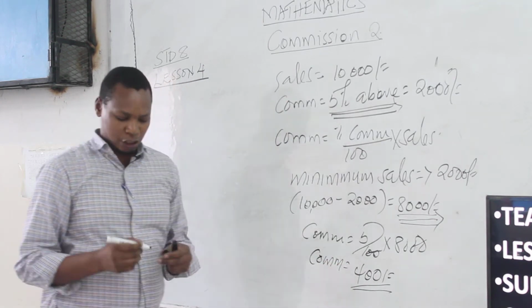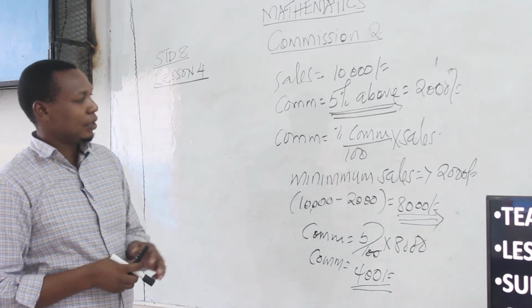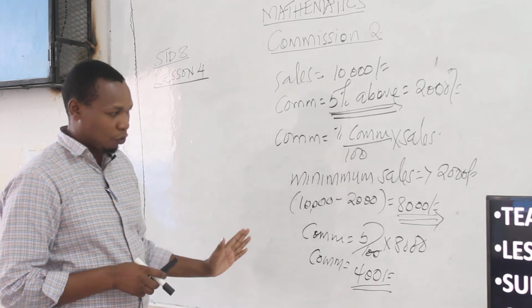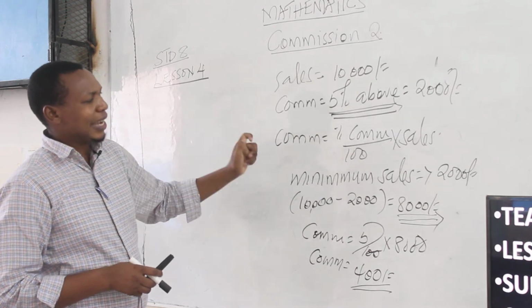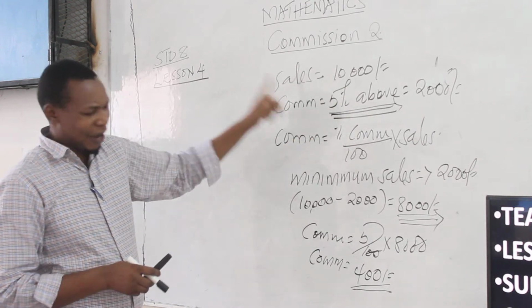I hope you have understood what we did some time back. This one was just a review of what we need to understand now. Our questions today are basically going to be tested on this part.